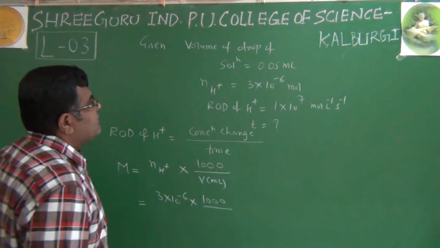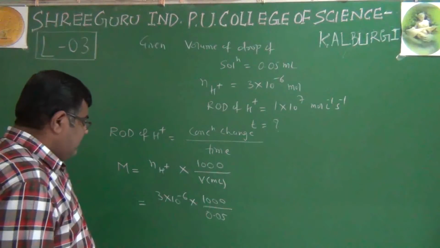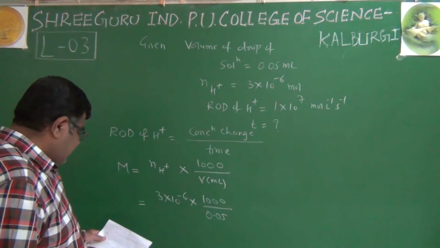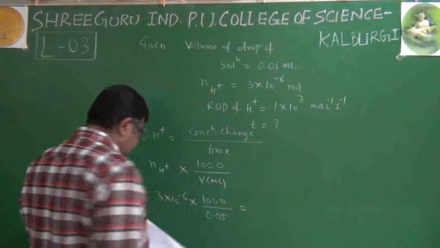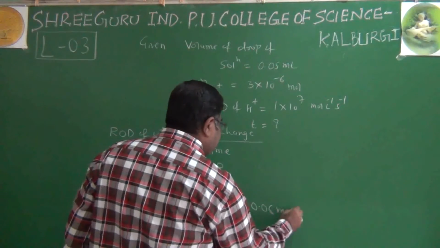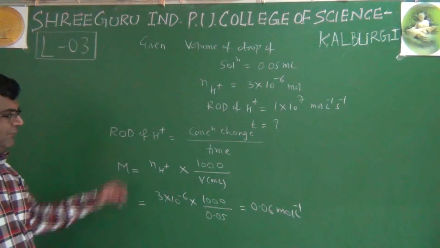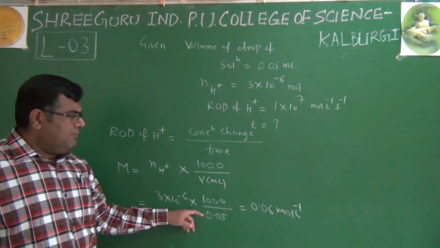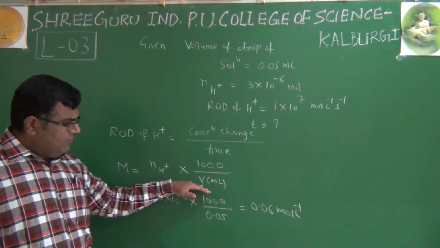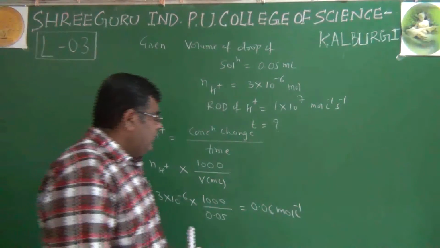This is 1000 and this is 0.05. This is the term we are getting here, which we can simplify as 0.06 mole per liter per second. Mole per liter. Yes, this is the mole per liter. From where did we get per liter? From this milliliter, 1000. Volume in liter is divided by 1000. So that conversion factor converts it into mole per liter.